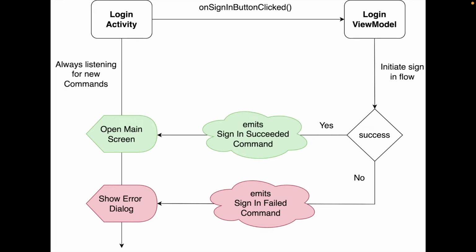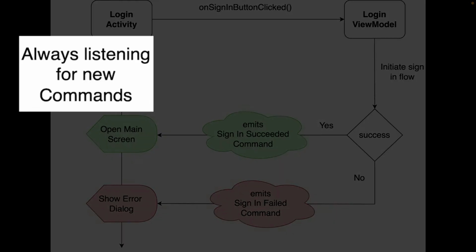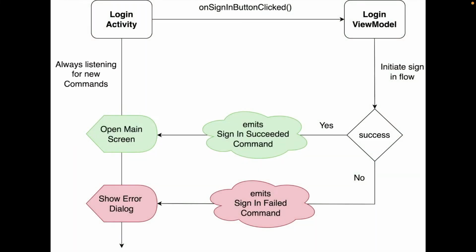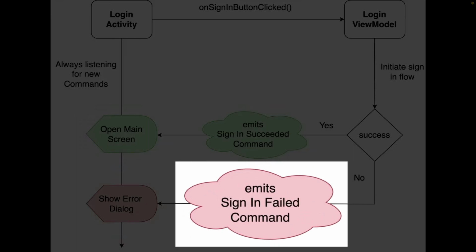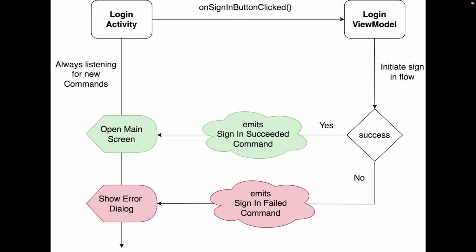This command is a type of object that the view is always going to be listening to, right? So it keeps listening to these types of commands and handles them in several different ways depending on the view. So if you send a sign-in succeeded command, obviously you're going to want to open the main screen because it succeeded. You can send a sign-in failed command, that's going to show an error dialog.